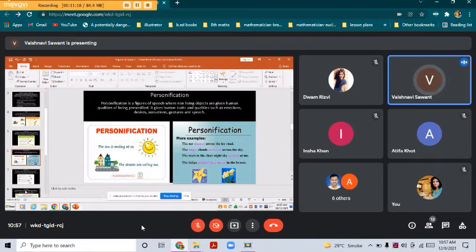It can be any human quality, like sadness, laughing, grief, sorrow. The quality of a human being given to the non-living object comes in the personification figure of speech. Now coming to the examples. First sentence. The sun is smiling at us. Now you can see the sun doesn't smile, but it is given the human quality of smiling.